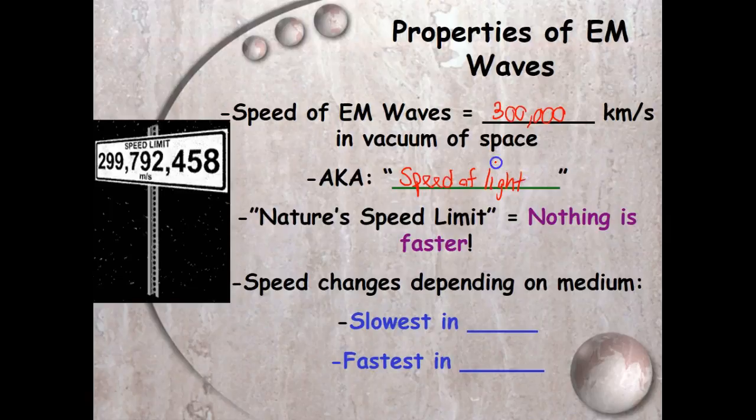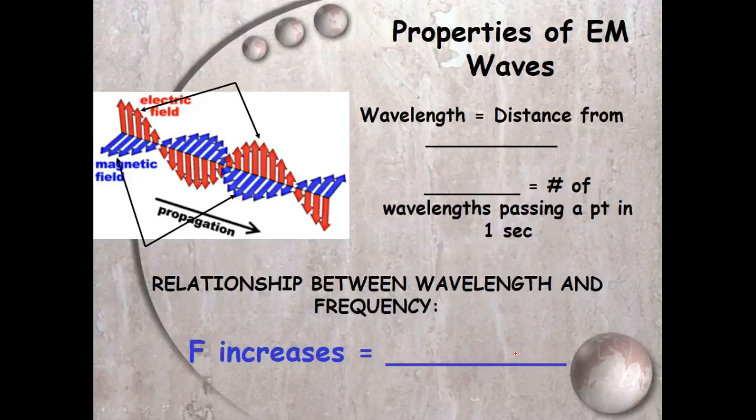It's very fast. That's why we can't see light, the wave of light. We can just know it's there, right? So this is nature's speed limit. Nothing is faster than this. We don't know of anything that can go faster than this actual limit right here. However, the speed can change depending on the matter which it's traveling through, the medium. It's slower in solids and it's faster in gases. And that's similar to things we've seen in the past.